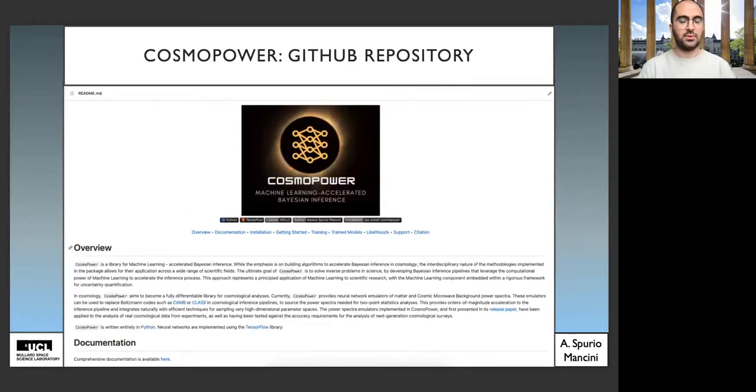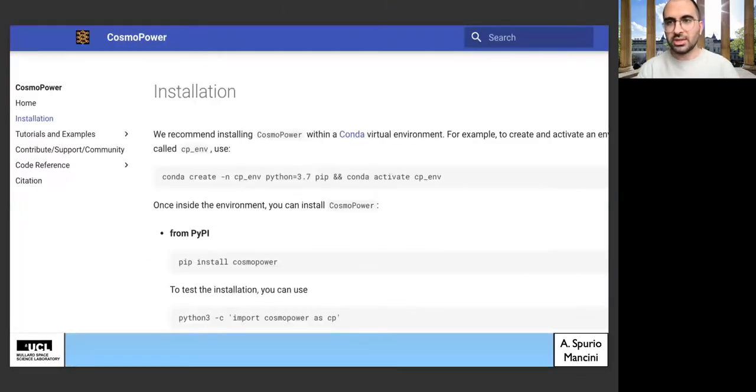And then just a few final words on the CosmoPower repository, which is really meant to be pedagogical and as easy as it can be, in terms of providing an explanation of the different stages of the analysis. So there's not only a full documentation, of course.